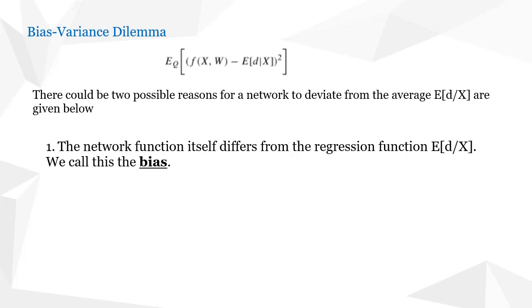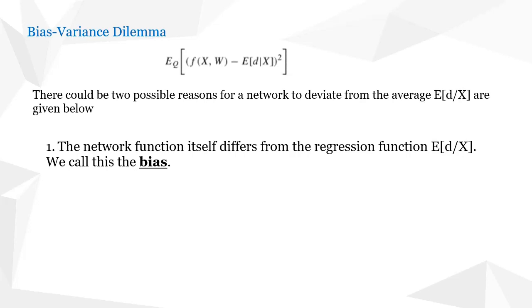So the bias is the reason for which the neural network may not train properly. That means it may not reduce the error or minimize the error so that f of x comma w can reach as close to expectation of d given x. So this is one of the important parameters, which is bias. If we don't reduce the bias, we will not be able to train the neural network in order to minimize the error.